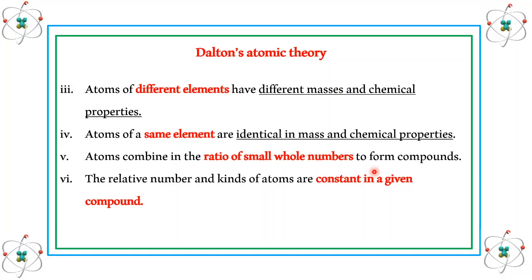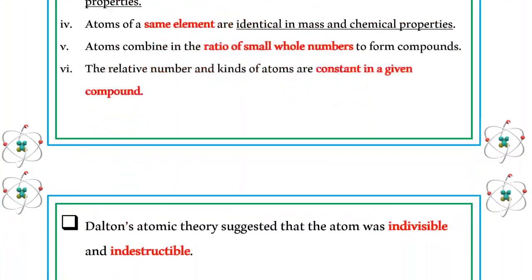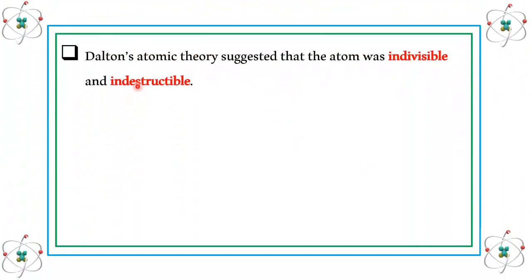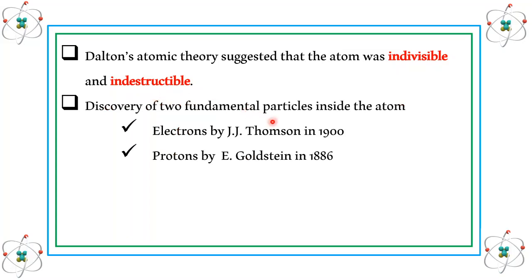So based on Dalton's atomic theory, the final conclusion was that atoms are indivisible and indestructible. But his postulate was not true. Later, in the year 1900, scientist J.J. Thomson discovered the electron, and that electron was discovered inside the atom.